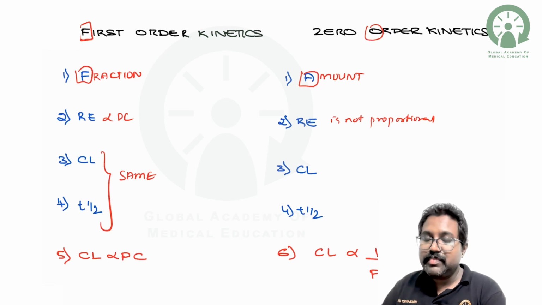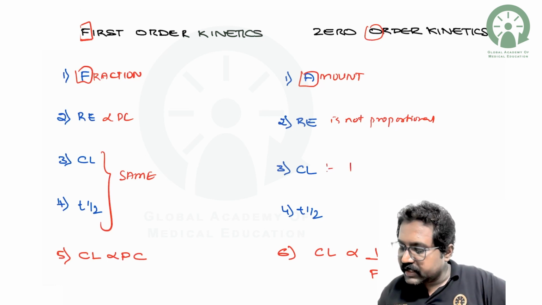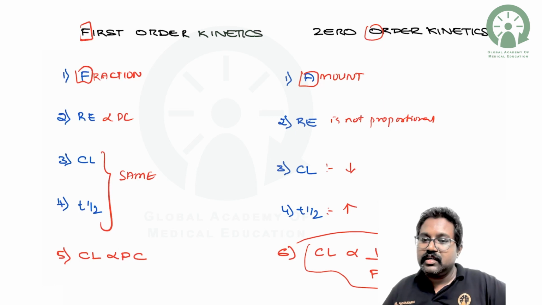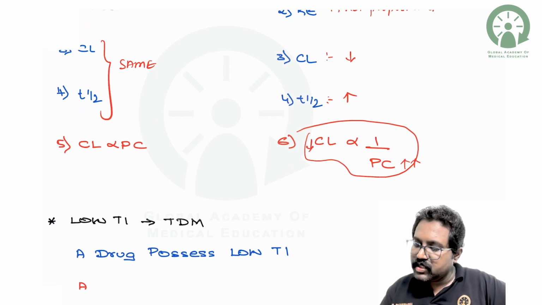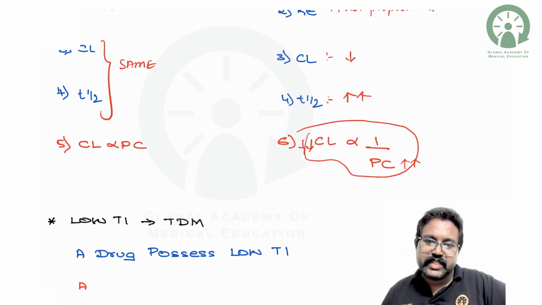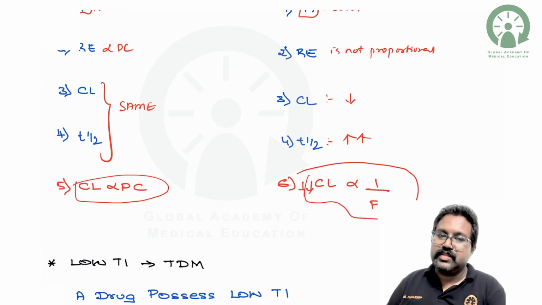So what happens in case of zero order kinetics? Clearance is going to decrease and half-life is going to increase. So clearance will be inversely proportional to the plasma concentration. If the plasma concentration goes on increasing, clearance will go on decreasing, and again it increases the plasma half-life. In first order kinetics, the clearance will be proportional to the plasma concentration.